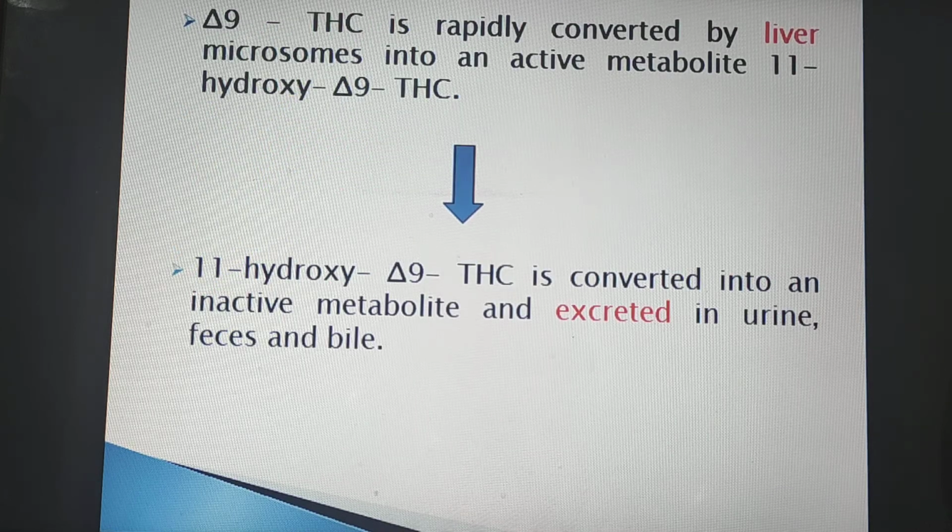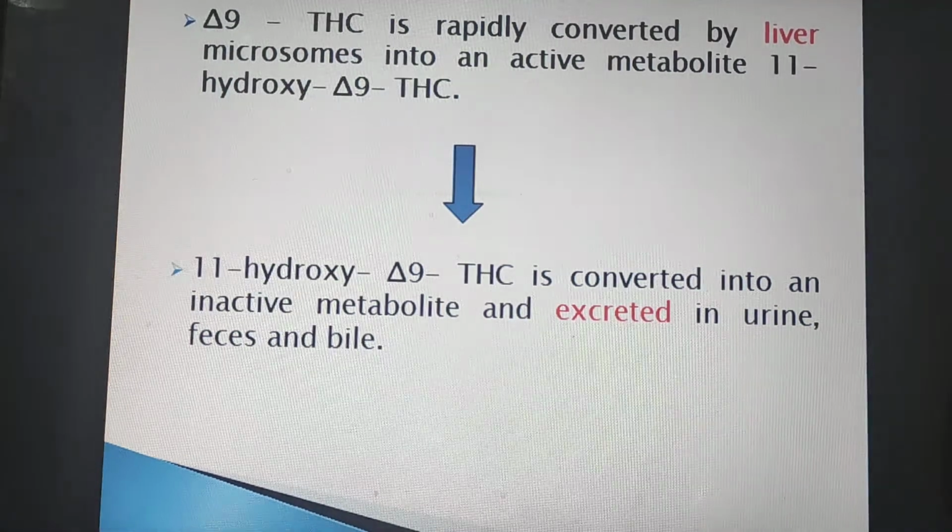In the liver, delta-9 THC is converted into 11-hydroxy delta-9 THC by liver microsomes. This 11-hydroxy delta-9 THC is an active metabolite of delta-9 THC. It is then converted into an inactive metabolite and excreted in urine, feces and bile.